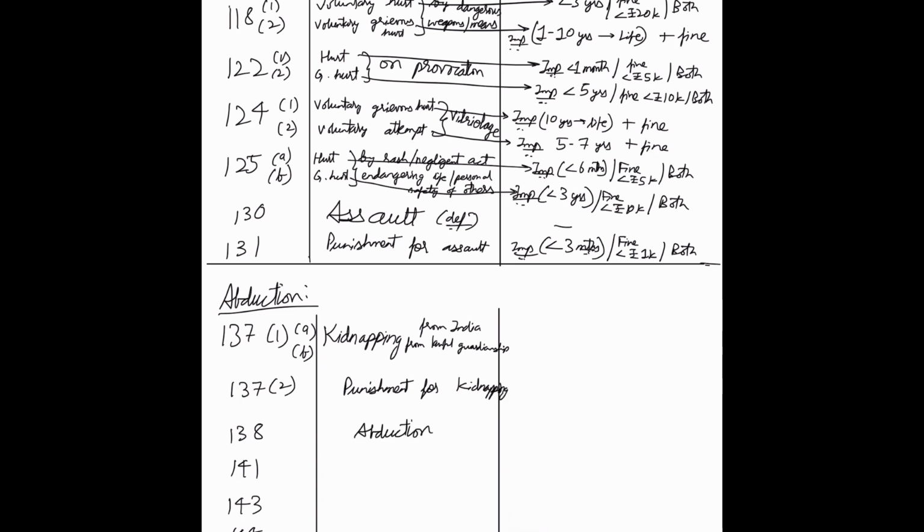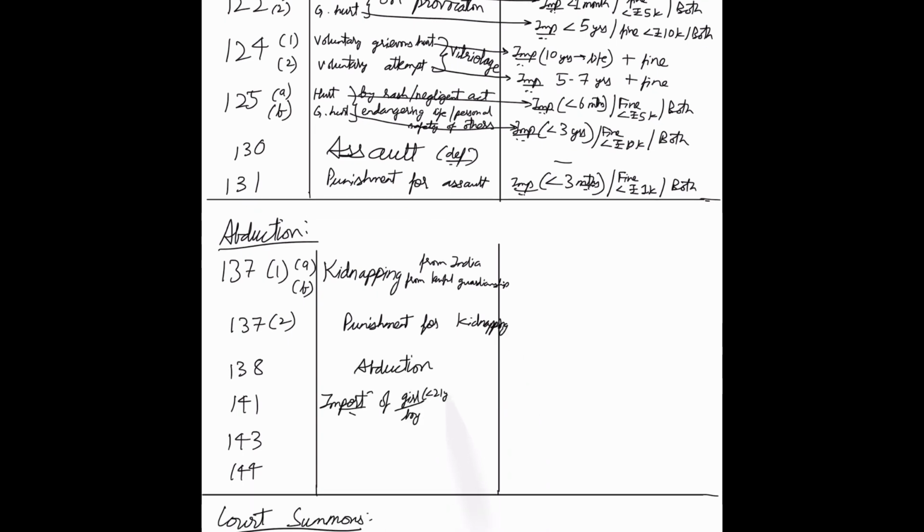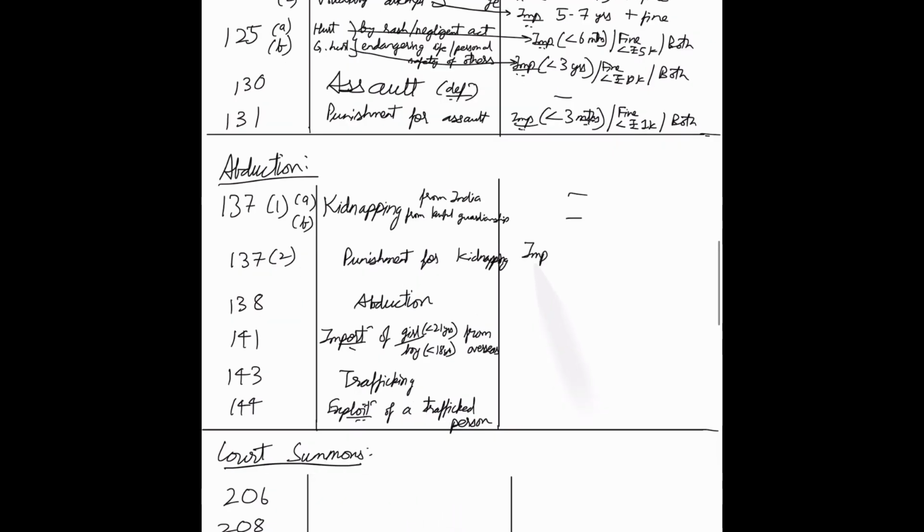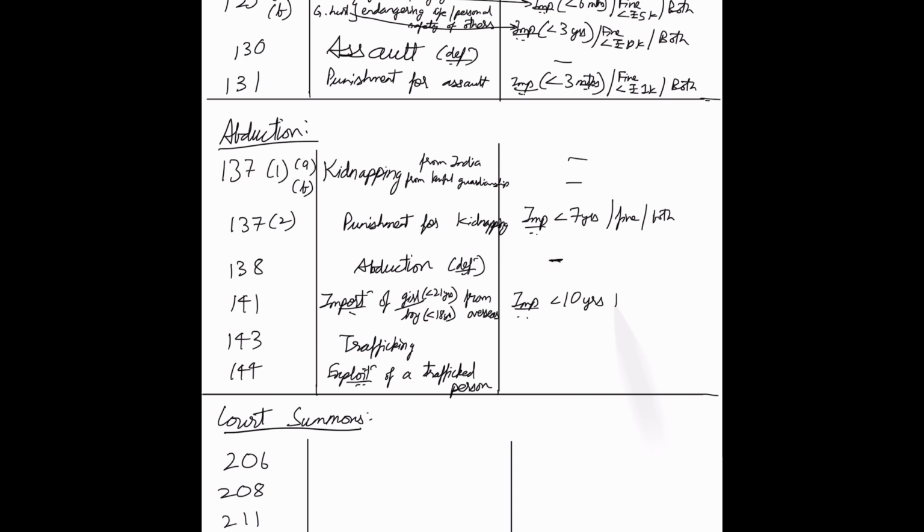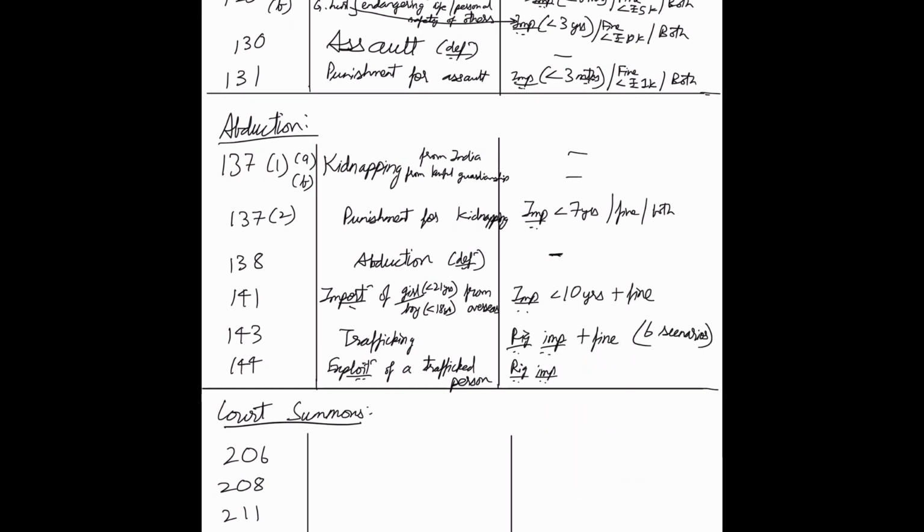Now coming to sections dealing with abduction. 137 deals with the kidnapping of a person from India and kidnapping from lawful guardianship under subsections A and B. And the punishment for kidnapping is also dealt with, that is imprisonment for up to 7 years or fine or both. 138 defines abduction. 141 deals with the importation of underage individuals from overseas, which could imprison you up to 10 years with a fine.